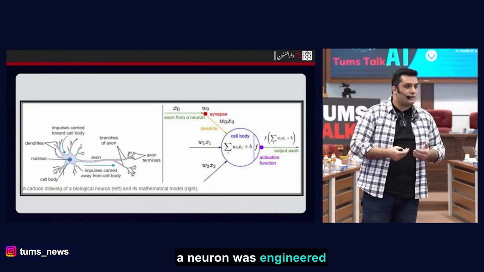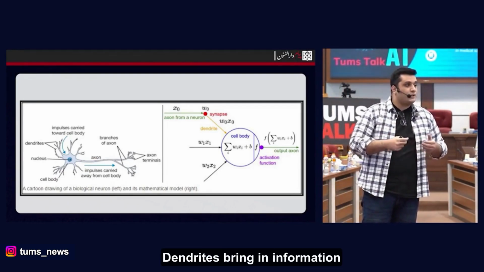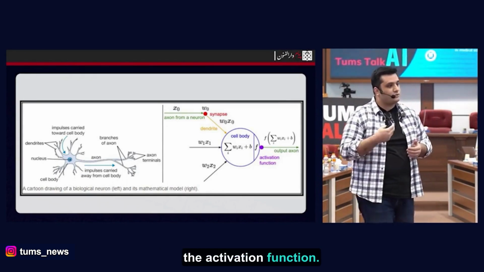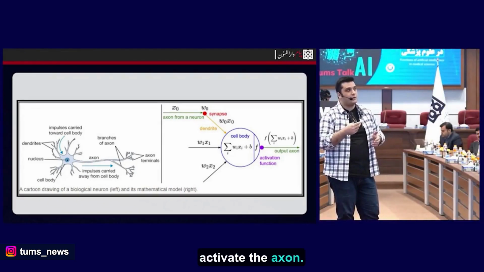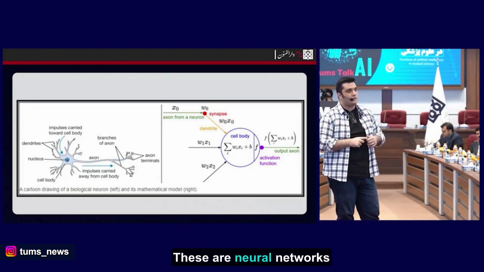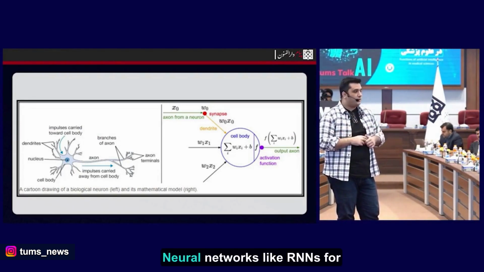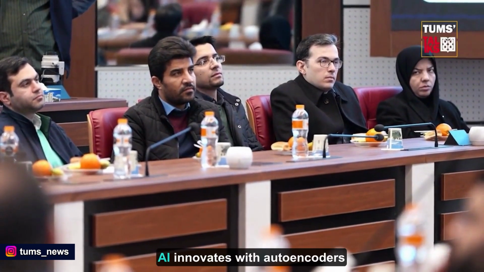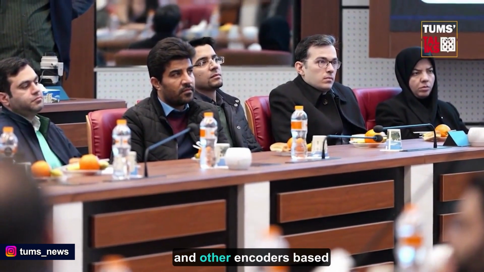Initially, a neuron was engineered on the computer. Dendrites bring in information, and calculations are done in the cell body, the activation function. The neuron decides to activate the axon. Multiple neurons form brain-like structures for analysis. These are neural networks used in deep learning. Neural networks like RNNs for speech and CNNs for vision are used in medicine. AI innovates with autoencoders and other encoders.